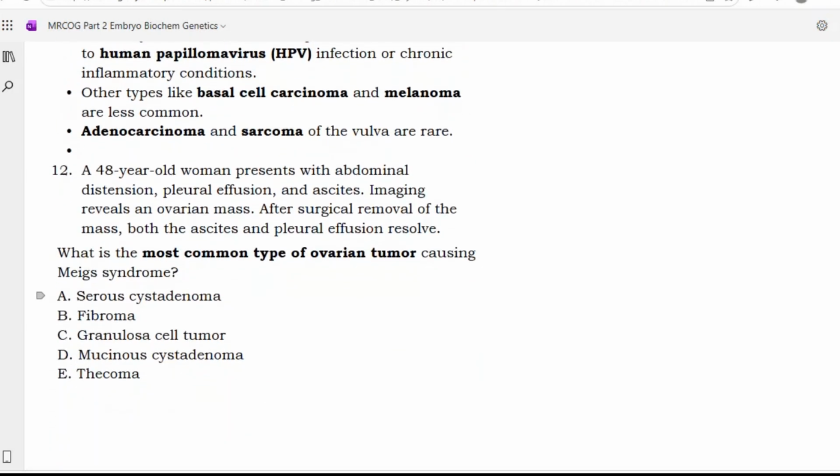Next. A 48-year-old woman presents with abdominal distension, pleural effusion, and ascites. Imaging reveals an ovarian mass. After surgical removal of the mass, both the ascites and pleural effusion resolve. What is the most common type of ovarian tumor causing Meigs syndrome? Serous cystadenoma, fibroma, granulosa cell tumor, mucinous cystadenoma, thecoma. Option B, fibroma.